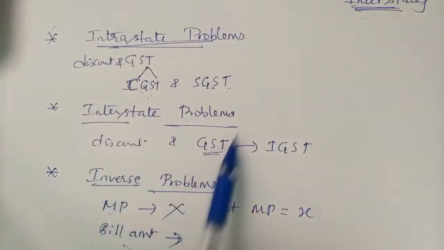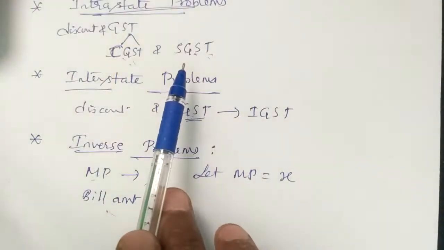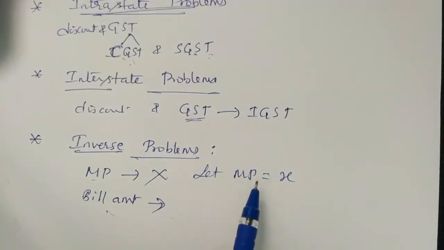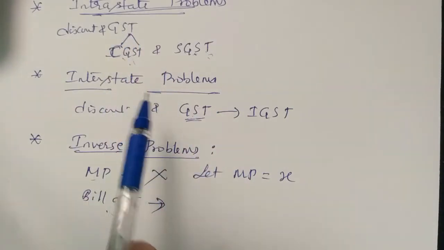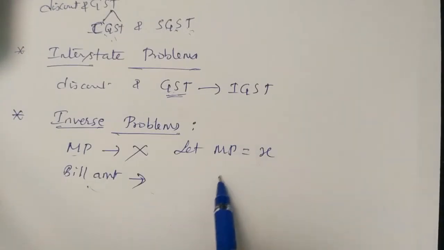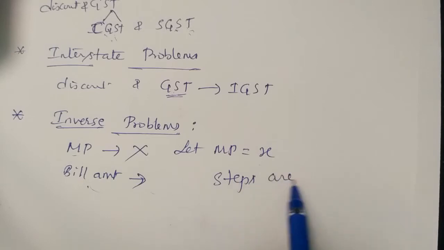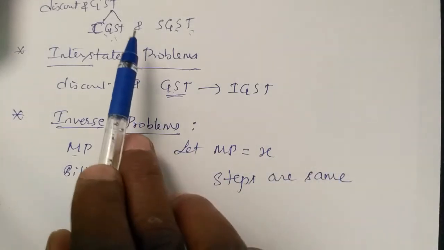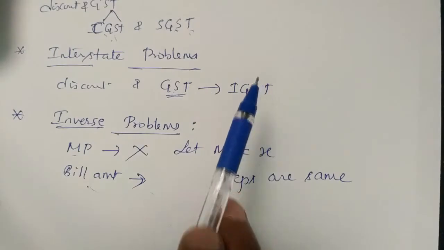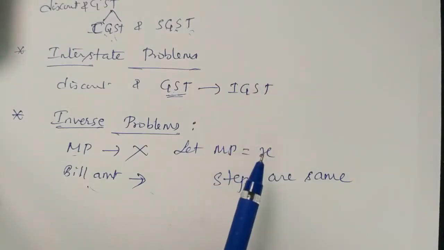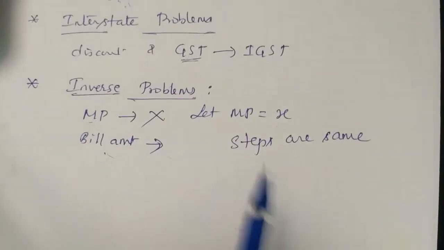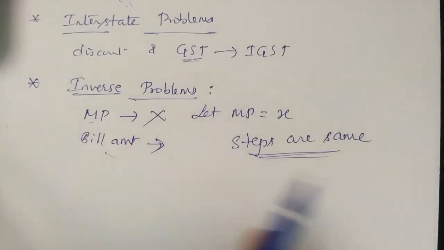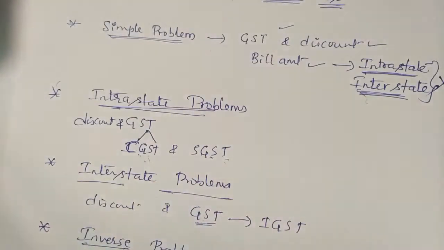The steps are the same as the other methods, but here we carry the problem from the MP towards the bill amount, taking X in place of MP and following the same steps till the bill amount. So these are inverse cases. These problems are very rare. The first three are very important.